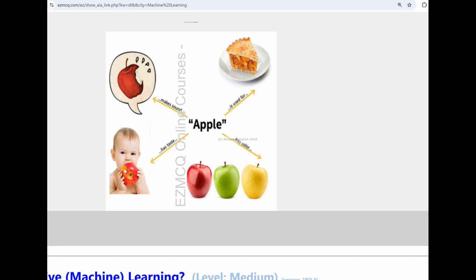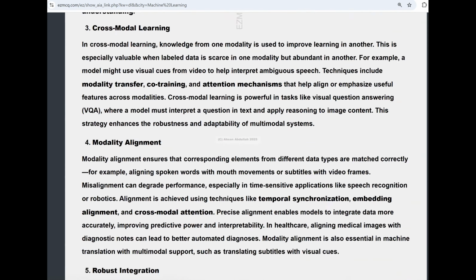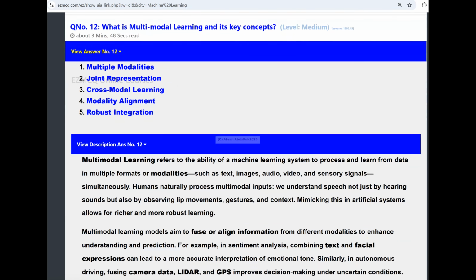An apple has a taste, and when you take a bite out of it, it gives a certain sound. Apple is used to make pie. Apple has different colors, and it also has smell, which is not shown here. So all of these are the different modalities which we take into consideration when we are talking of multimodal machine learning. These are the modalities I was referring to.